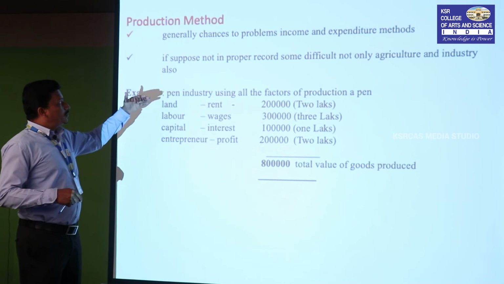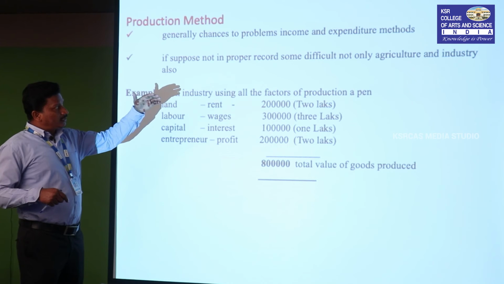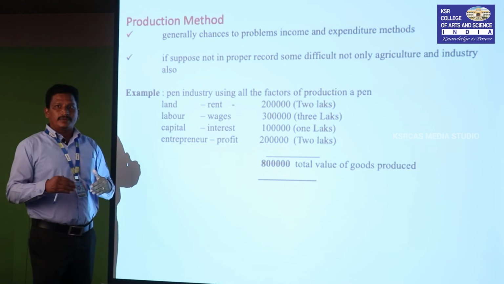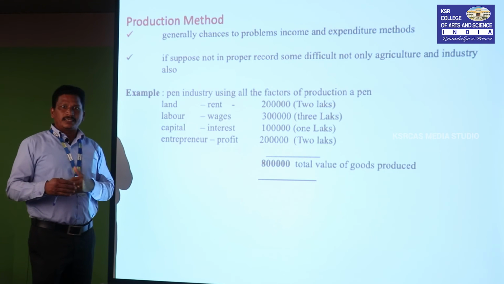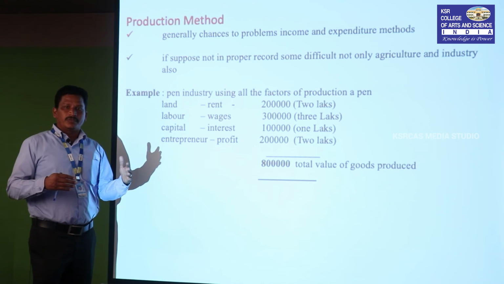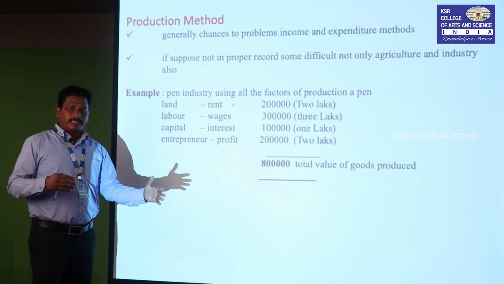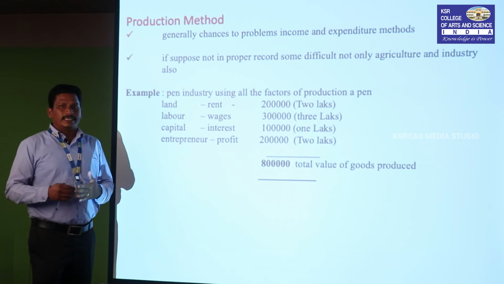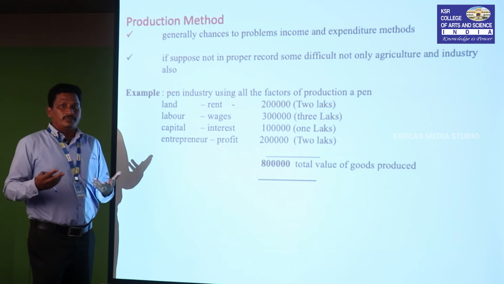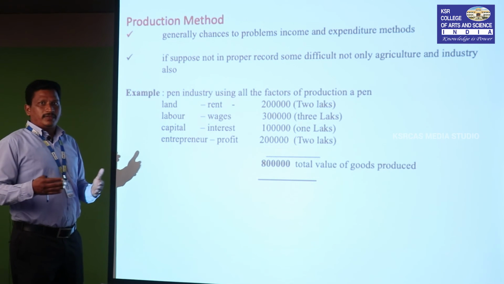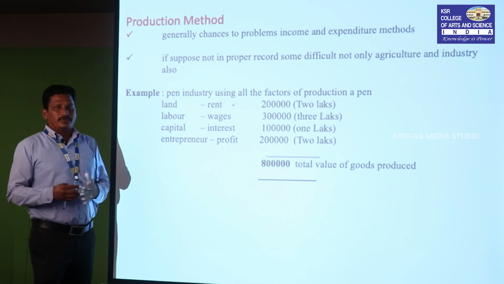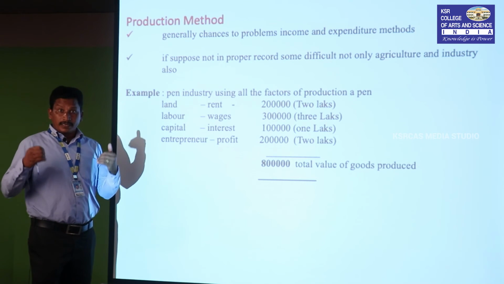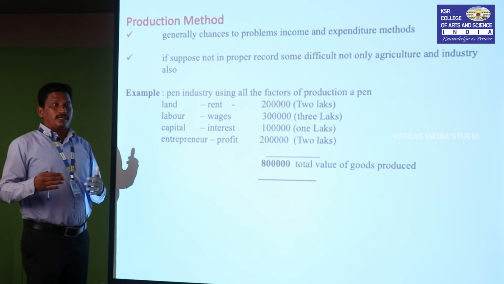If there are no proper records, it is difficult, not only in agriculture but also in industry. India is basically a developing nation. Most of the people are engaged in agricultural activities. Some of the farmers are also illiterate. So if you ask how much they produce annually, how many crops they produce, he will not give the right answer. His answer may be right or wrong.